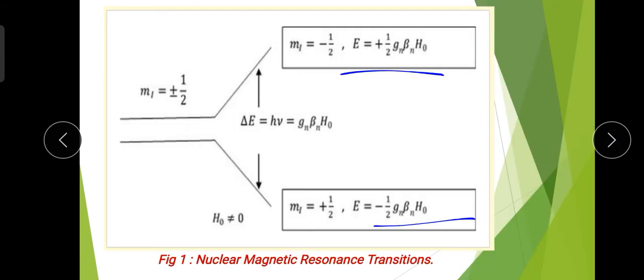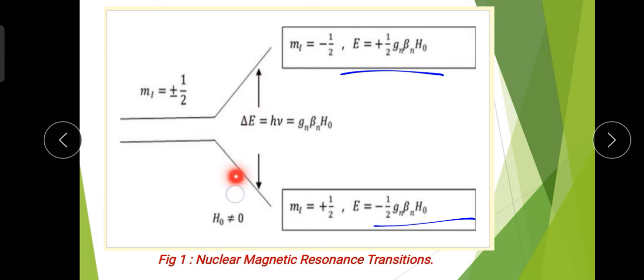That means when there is a transition from the lower level to the upper level, there is absorption of energy from the radio wave electromagnetic radiation, and after that there is again de-excitation and emission of a photon, and this emitted photon has energy equal to the absorbed photon.